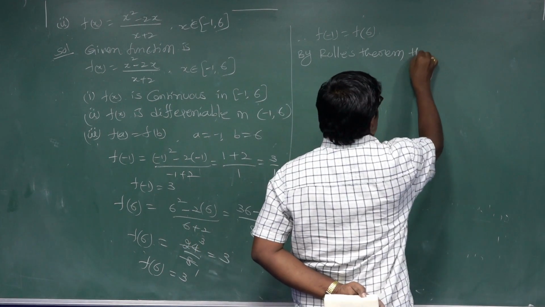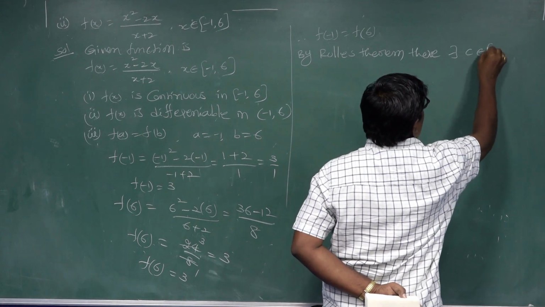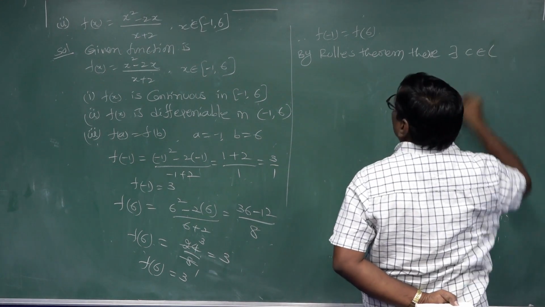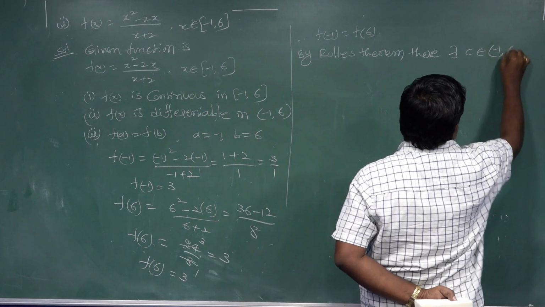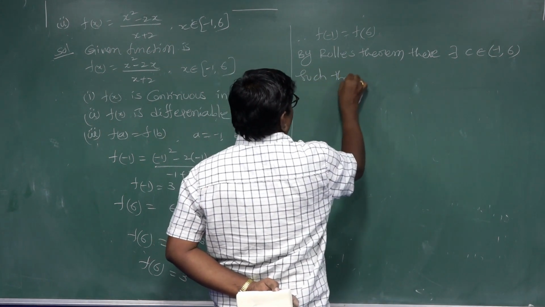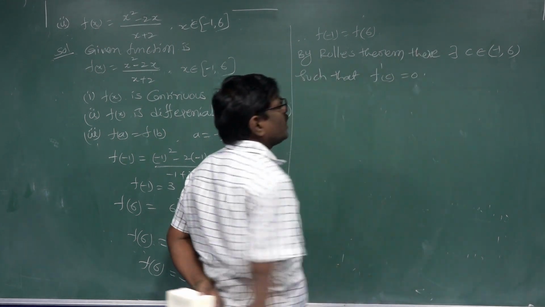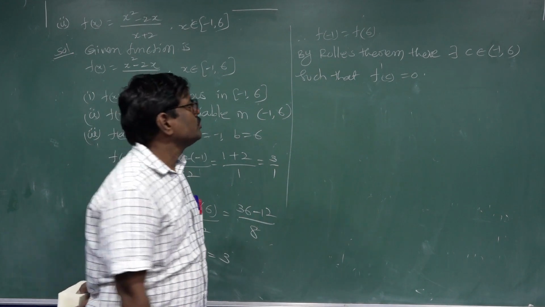By Rolle's theorem, there exists c belongs to open interval -1 comma 6 such that f dash c equal to 0.